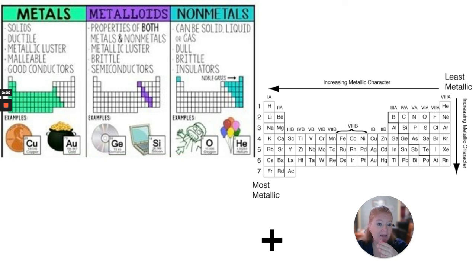And then we have nonmetals, and nonmetals can be solids, liquids, or gases. They're kind of all over the place, but they're dull. They don't have that luster. They're brittle, and they're insulators, poor conductors. They're insulators of heat and electricity.